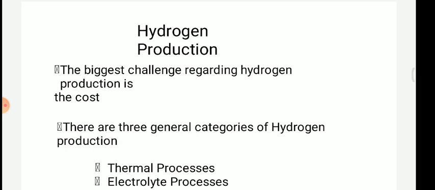There are three general categories of hydrogen production, three methods which we can use to produce hydrogen. First one is the thermal process. Second one is the electrolytic process. And the third one is the photolytic process.